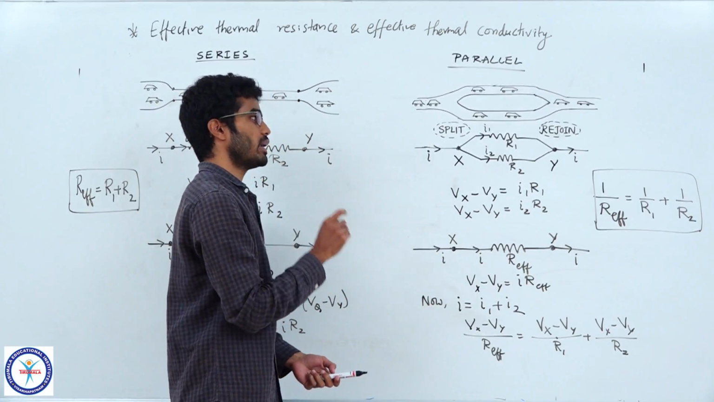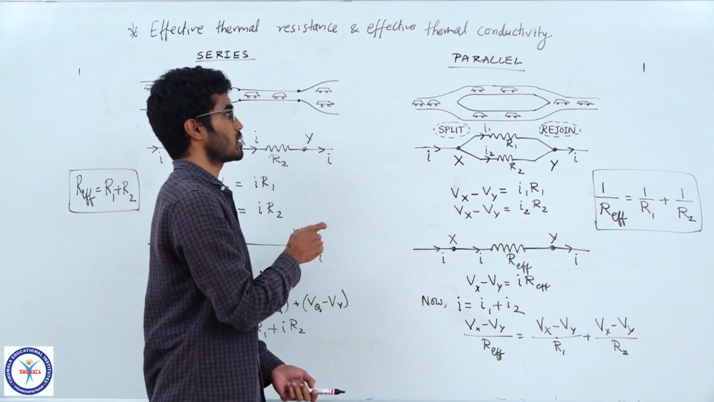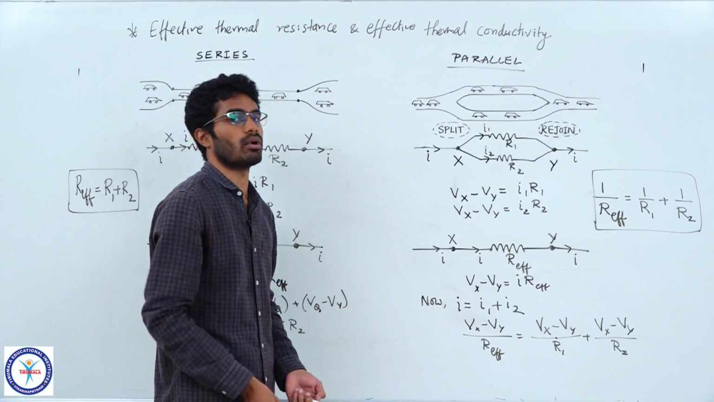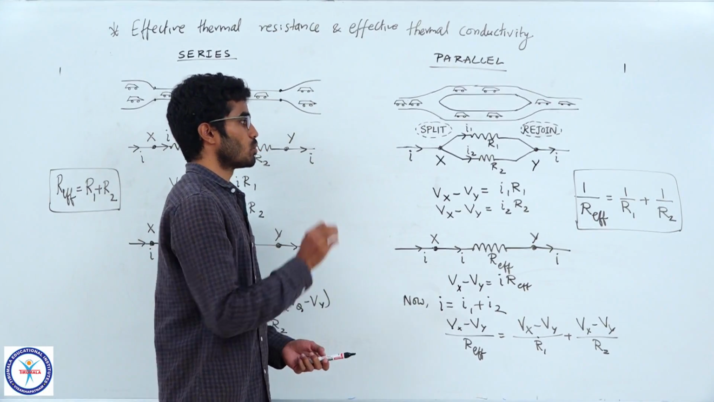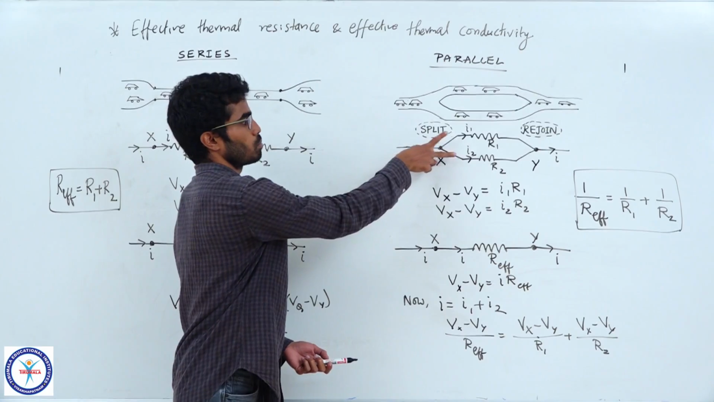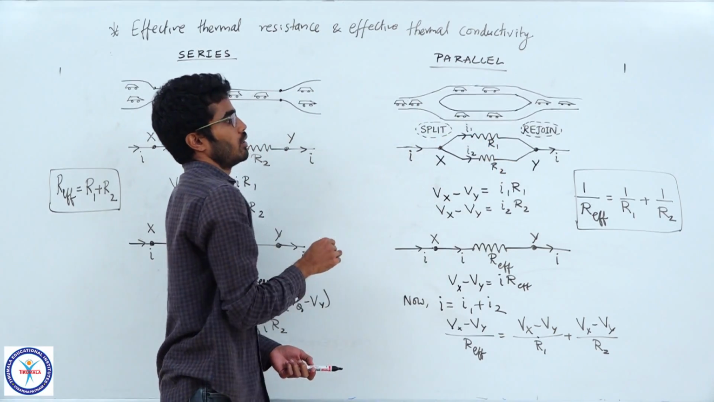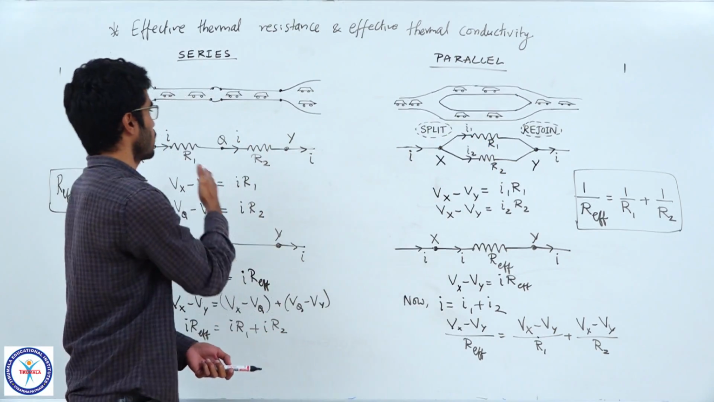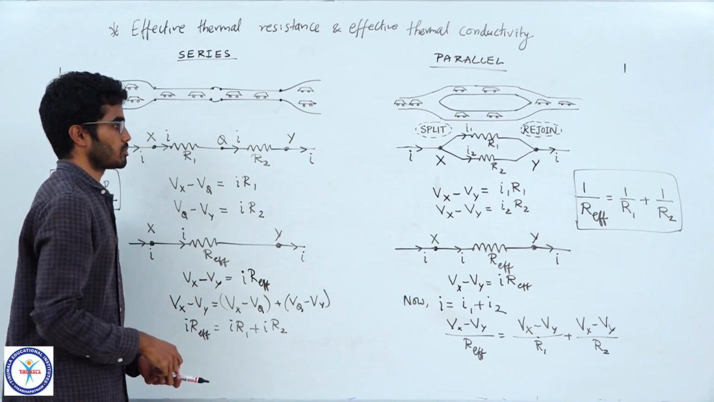You should be able to identify clearly what a series connection is or what a parallel connection is in the given problem. That is very important. So, note these points. If you see the current splitting and joining, they are in parallel. If the same current flows, they are in series.